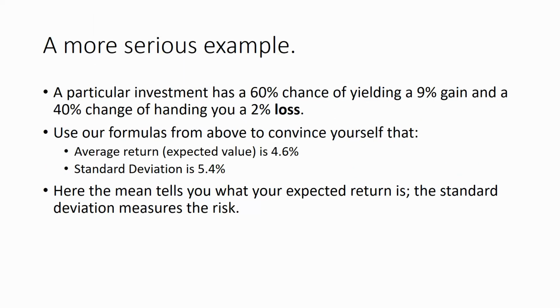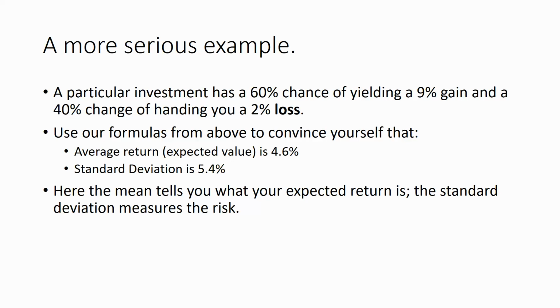Okay, so you do this one, a more serious example. An investment opportunity has a 60% chance of yielding a 9% gain and a 40% chance of handing you a 2% loss, so -2. Use our formulas from above and convince yourself that the average return is 4.6% and the standard deviation is 5.4%.